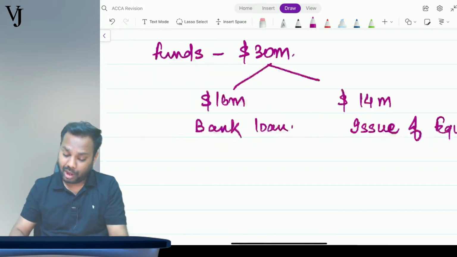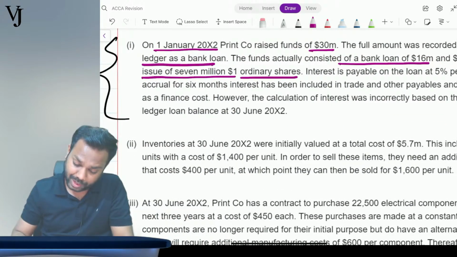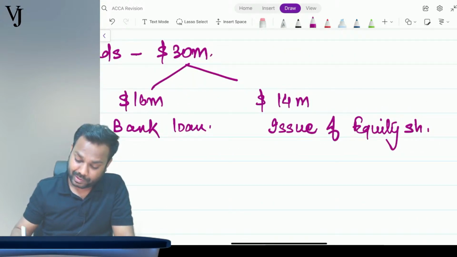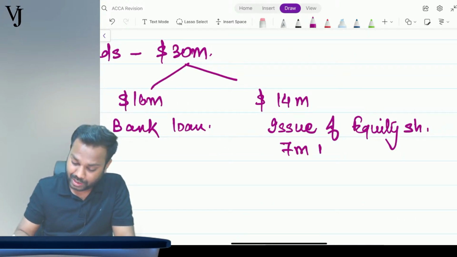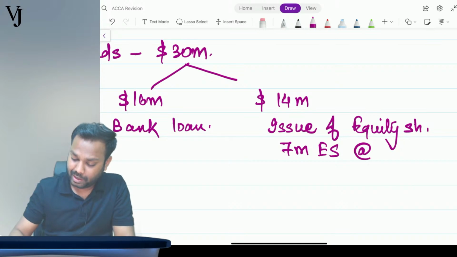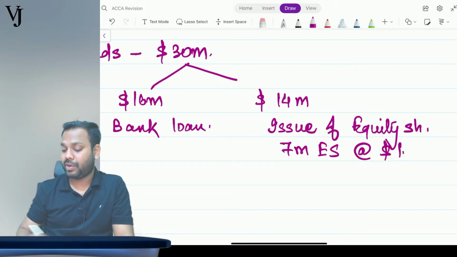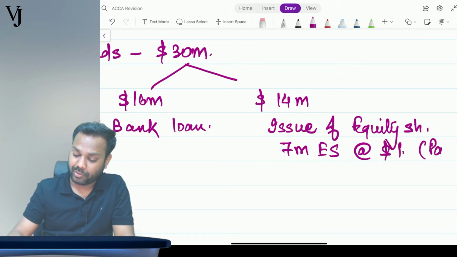Now, how many equity shares, guys? Come on, tell me. 7 million equity shares, at $1 each nominal value. That is the par value.